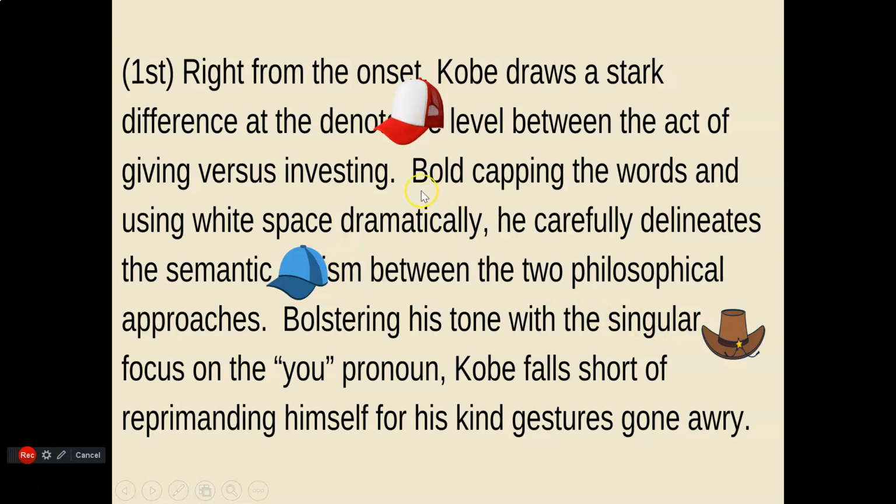What are we promising? What do we have to remember to take with us as we leave the room of the first premise? So these are the first 3 sentences, the first premise. So look what's promised here. Right from the onset, Kobe draws a stark difference at the denotative level between the act of giving versus investing. So we have to talk about denotative levels. So in the second premise, we have to have a white and red hat. We need a quote, a paraphrase, something to demonstrate that, to illustrate it.